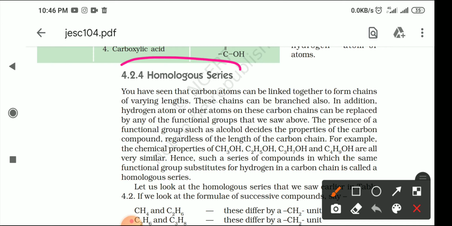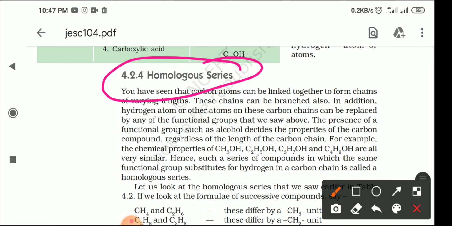Before starting the homologous series, we should know something about basic carbon chemistry. Then only we will be able to solve the questions that come from the homologous series. You have to keep some basic terms in mind.